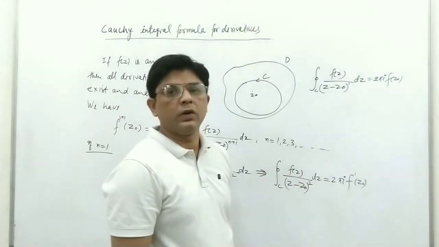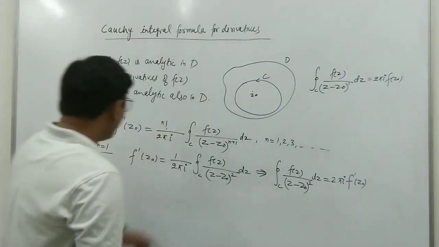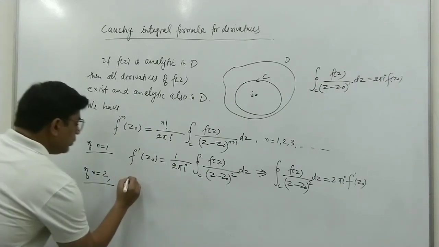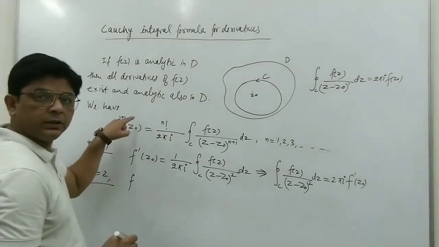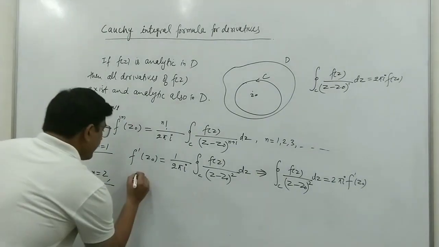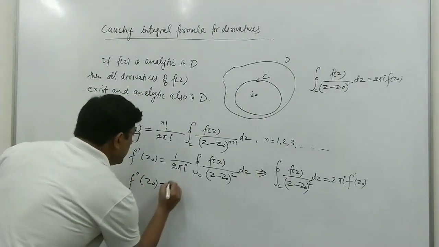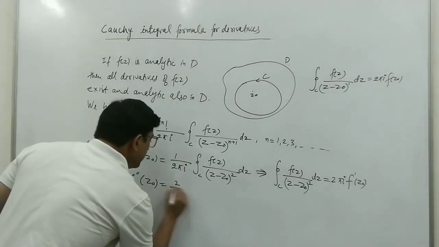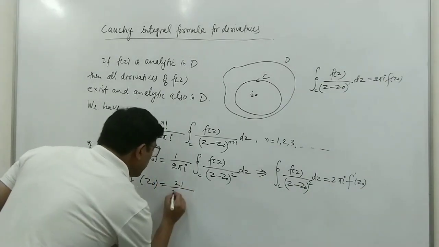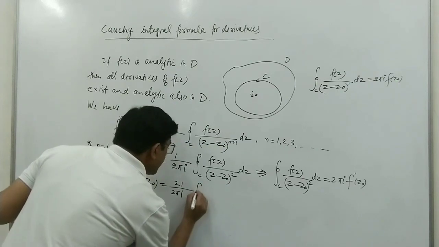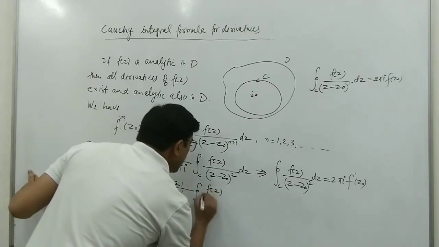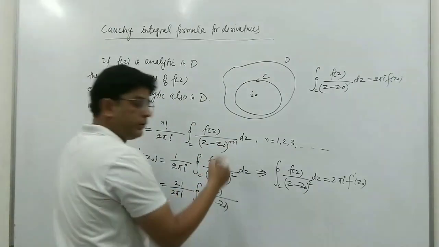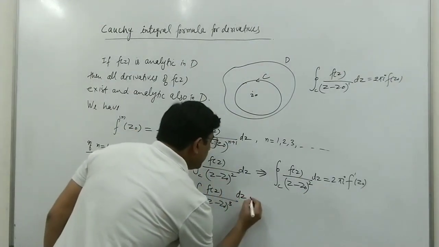So we can find the values of such integrals. Also, if we put n equal to 2, here it will be f double dash, that is the second derivative, f double dash of z0 equals 2 factorial upon 2 pi i, integral over c of f(z) upon (z minus z0) cube dz, since when we put n equal to 2 it becomes power 3.